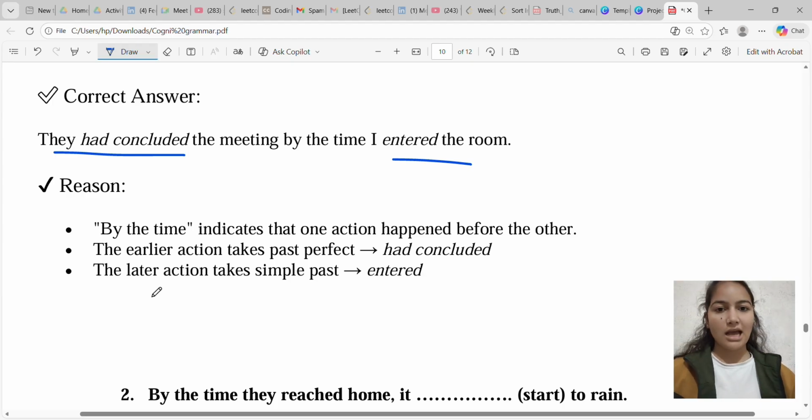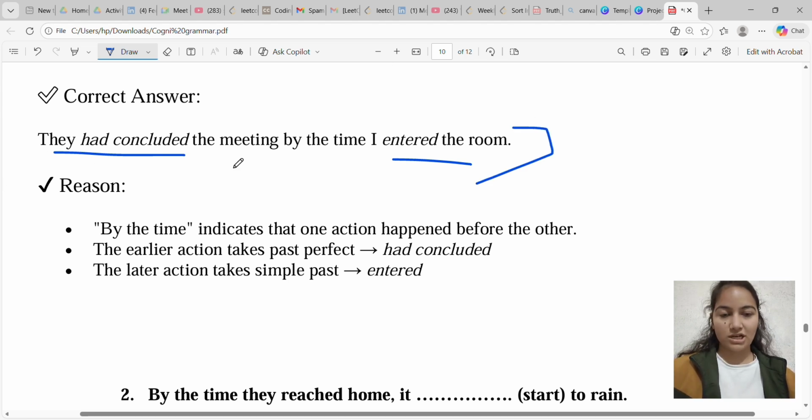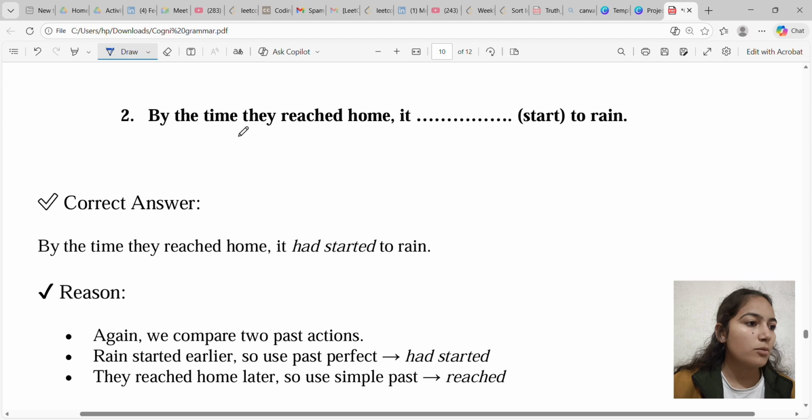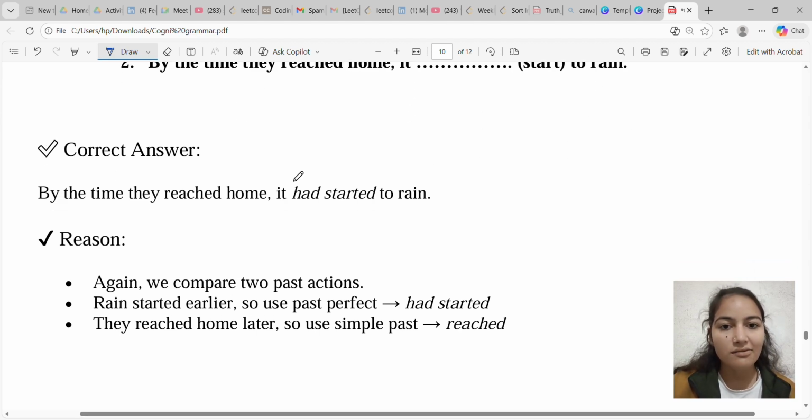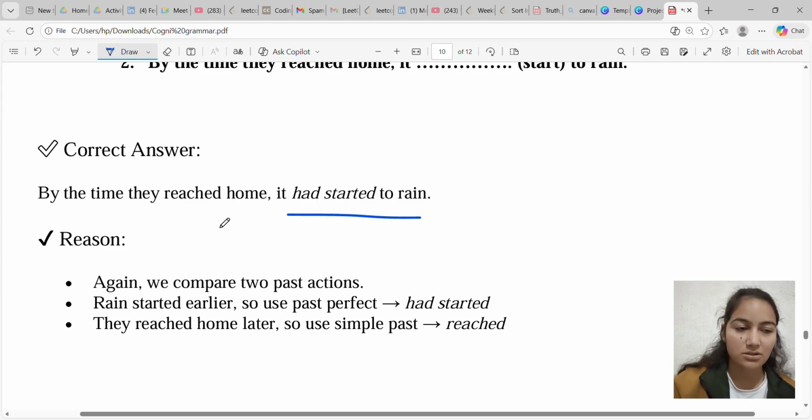So whenever a sentence has two actions, the action that has happened earlier, जो एक्शन पहले हो चुका है, उसके साथ हम पास्ट परफेक्ट टेंस यूज करते हैं, और जो एक्शन बाद में हुआ है मीन्स लेटर एक्शन, उसके साथ हम सिंपल पास्ट यूज करते हैं. Okay, so this is a very famous type of question. Please remember that with the earlier action we use past perfect, and with the later action we use simple past.